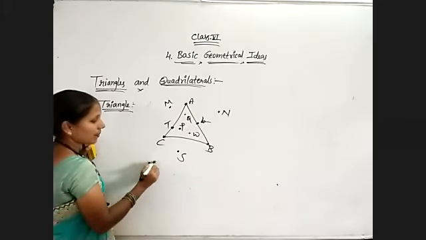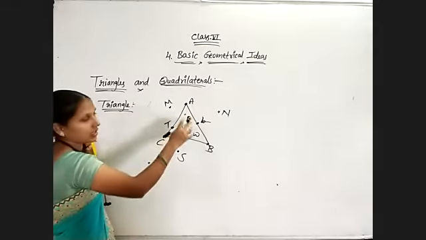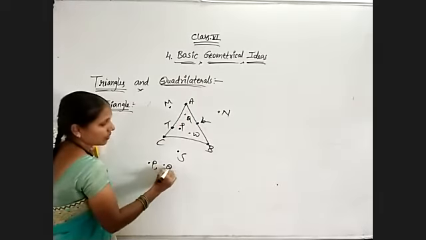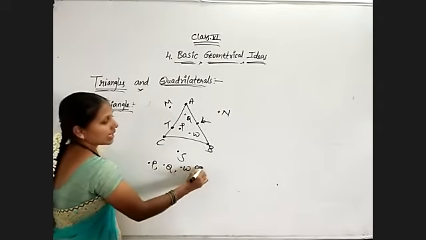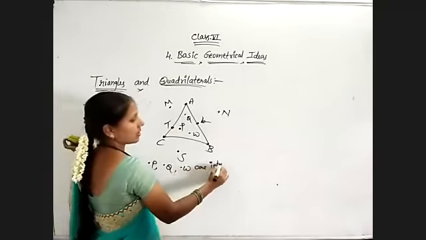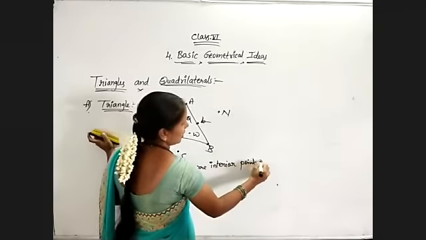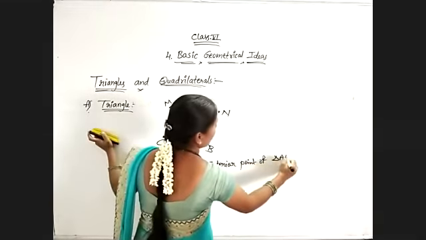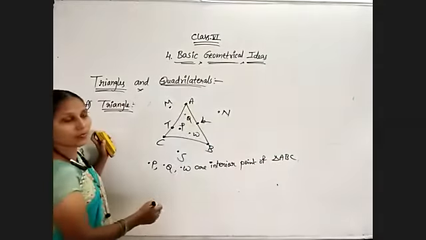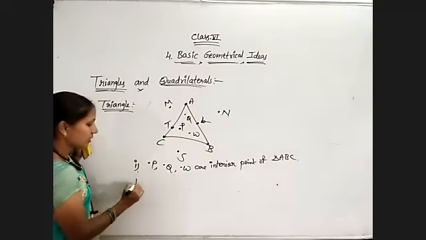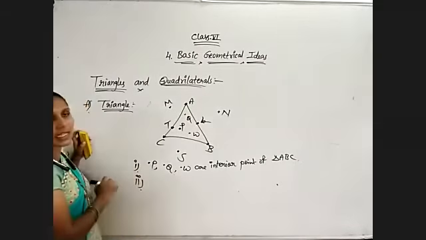So point P, interior means inside. So point P, point Q, and point W are interior points of triangle ABC. Yes or no? And secondly, next, exterior points. What are the exterior points?